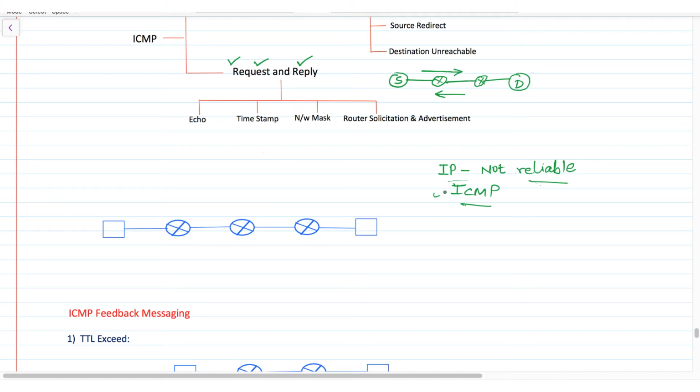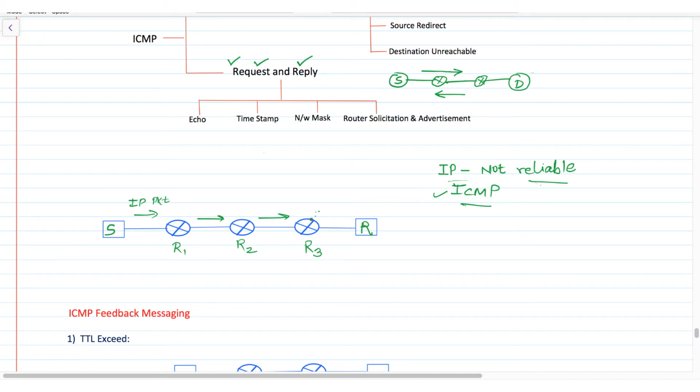that is, error handling. Suppose you are sending an IP packet from source to receiver. This is router R1, this is R2, and this is R3. On the way, the IP packet is discarded because of heavy congestion at this point.